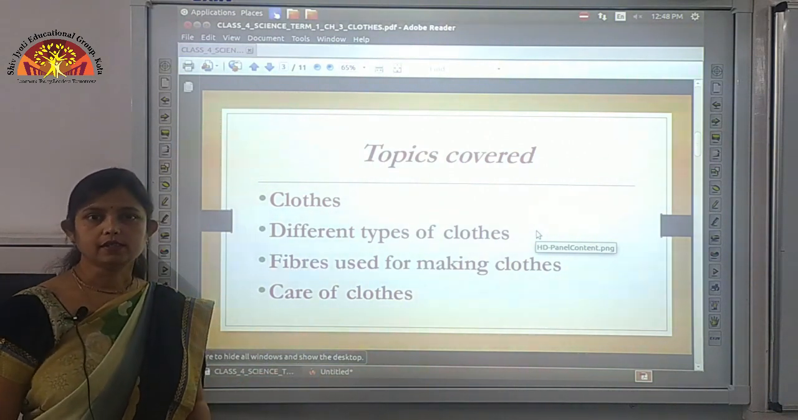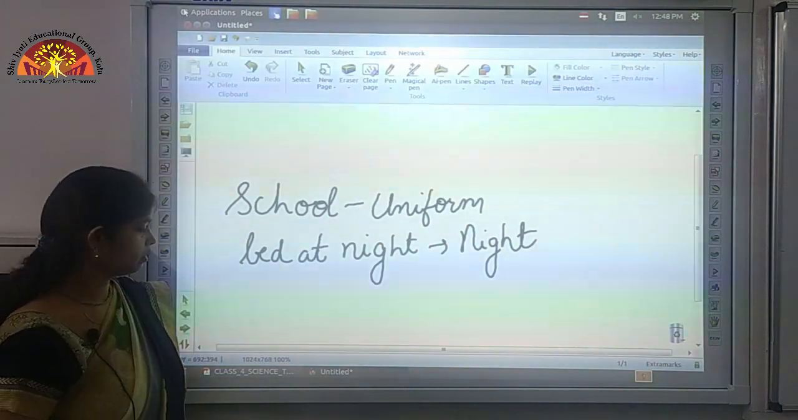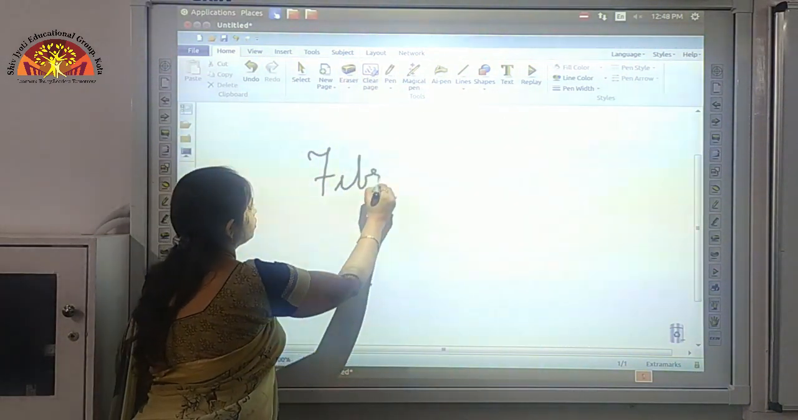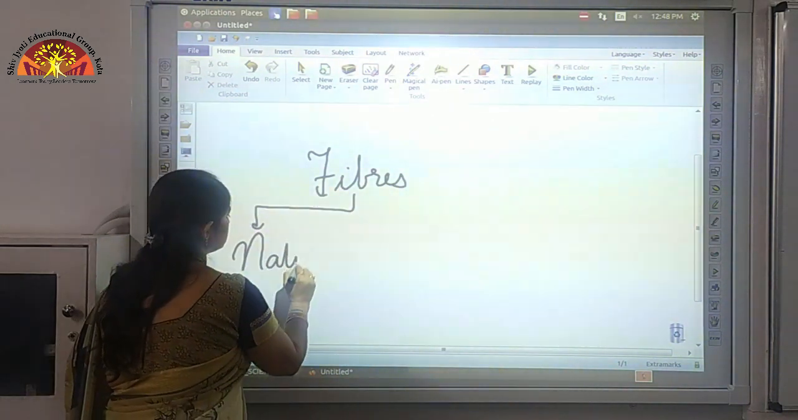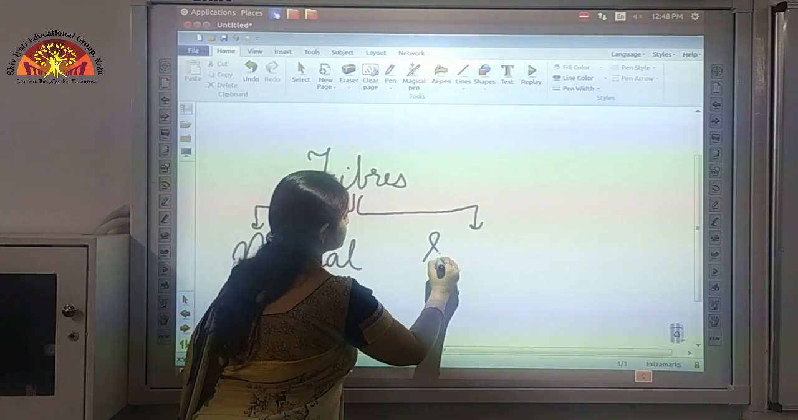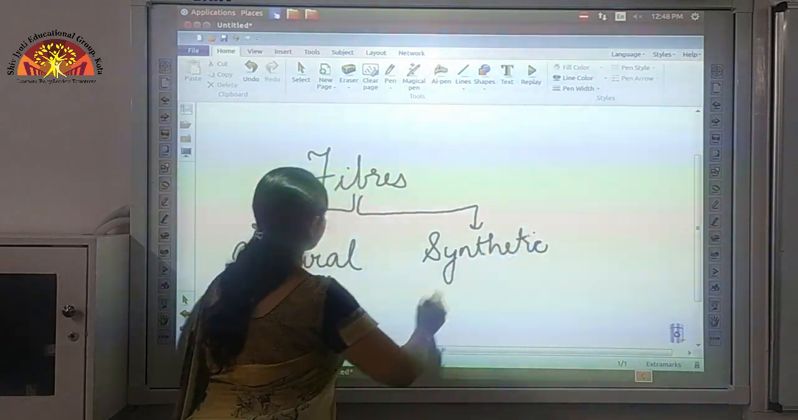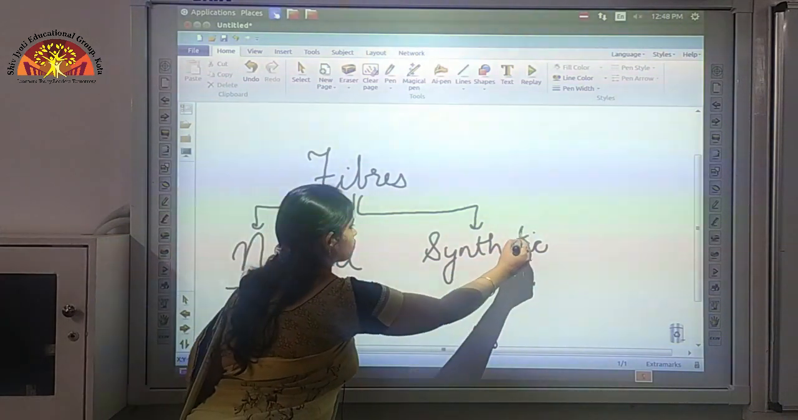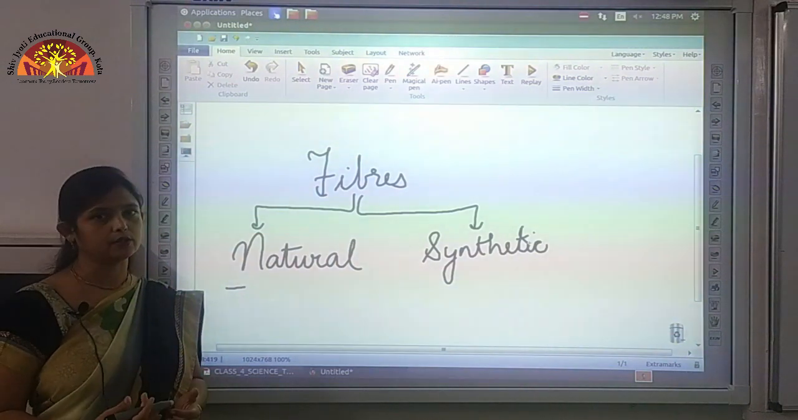So children, clothes are made up of thin threads which are called fibers. Now there are two types of fibers. These are natural fibers and the second category is synthetic fibers. Natural fiber means the fibers that are obtained naturally from plants or animals.